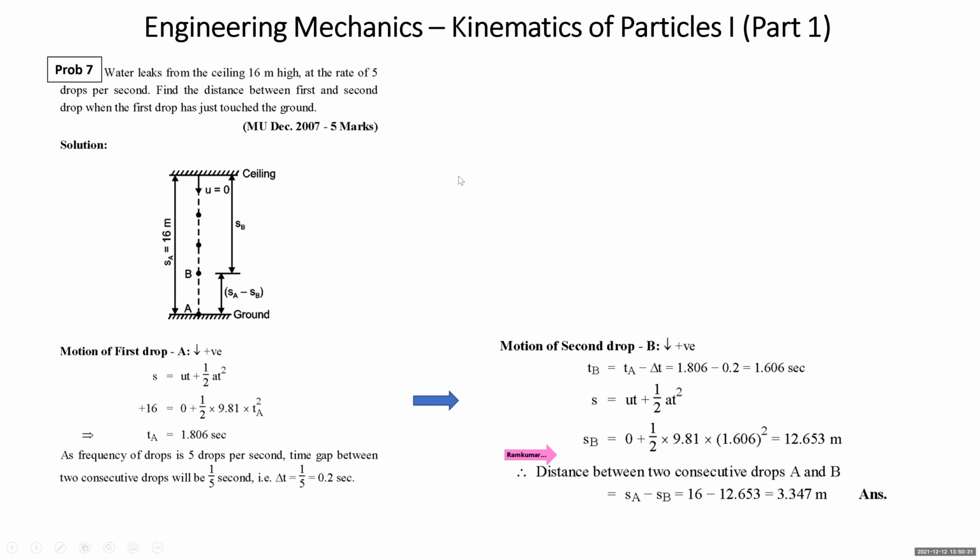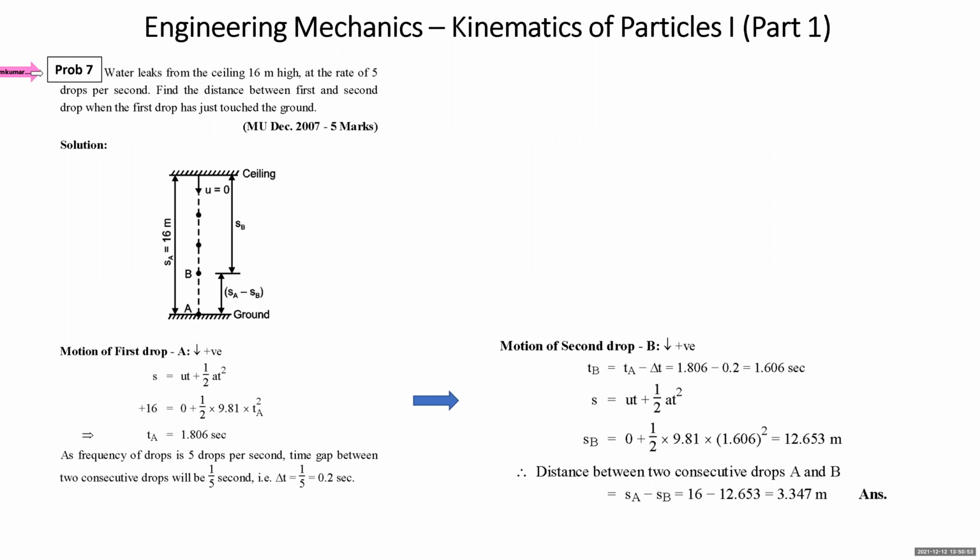Now we come to question number 7. These types of problems are also asked many times in the examination. I am reading the sum. Water leaks from the ceiling at a 16-meter height at the rate of 5 drops per second. Find the distance between the first and the second drop when the first drop just touches the ground.